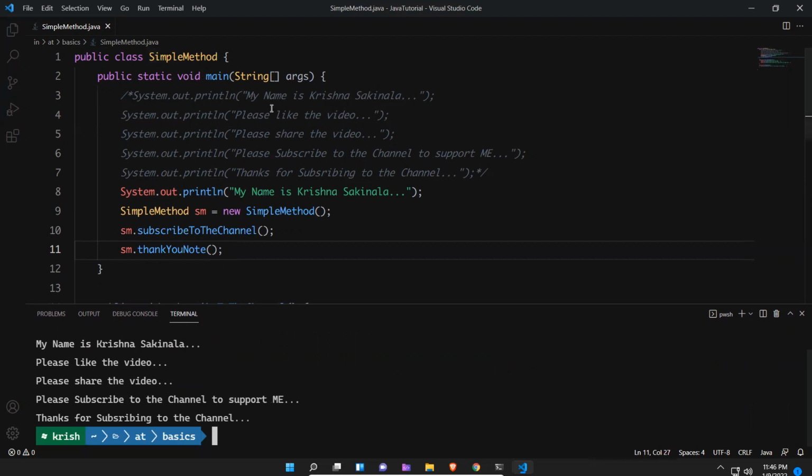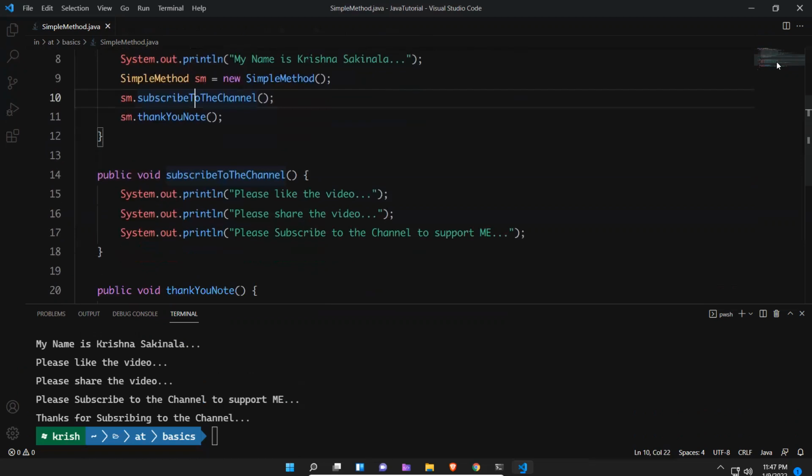The moment it comes here, first it will execute this line. After executing this line, it will create an object. It will go to this method. The moment it sees a method, it knows it needs to go inside this method. So obviously it will go to that method. Where is that method? Here. It will enter into this one and execute line by line, this one, this one, this one. The moment it sees the curly brace, which means the end, the method execution is done.